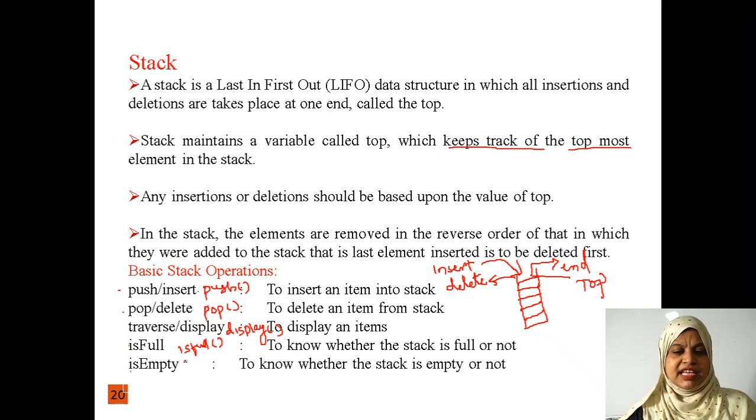By using this isEmpty function, we are going to check whether the stack is empty or not. To perform the operations on the stack, we have to use the functions. By using the functions only, we can perform the various types of operations on the stack. These are the 5 basic operations. By using these 5 basic operations, we can perform various types of operations on the stack.